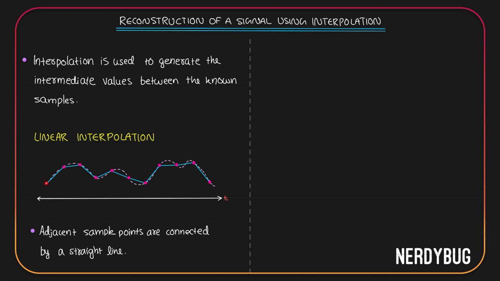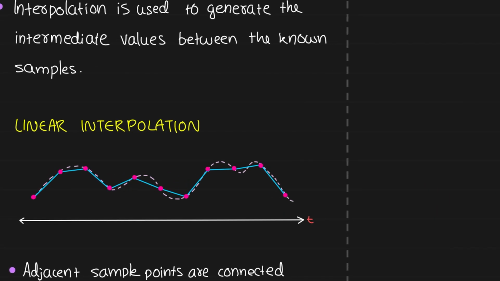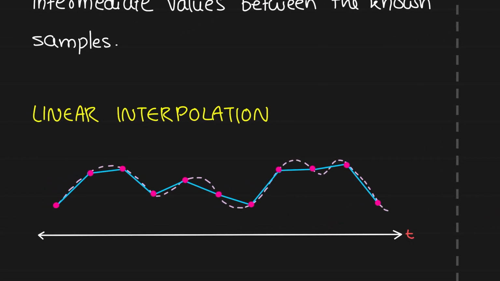As you can see in the figure, we have samples at all these points shown over here. And to get the intermediate values, all we have done is connect the adjacent dots like this. Now, if we take a closer look, it is obvious that the signal that we got is very much different from our original signal. But if the sampled points are really close to each other, then the reconstructed signal will be exactly equal to our original signal.